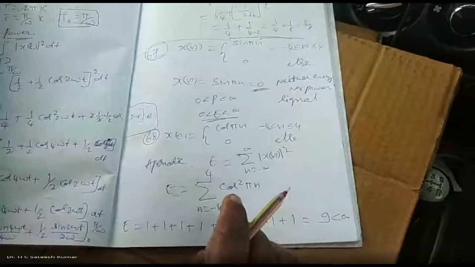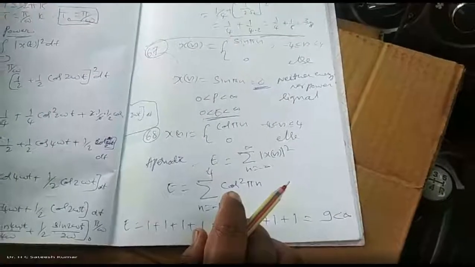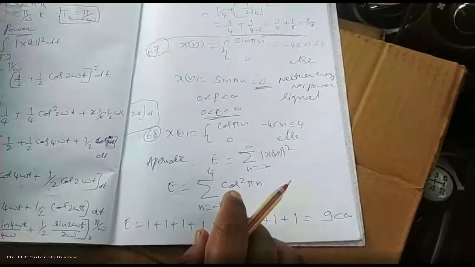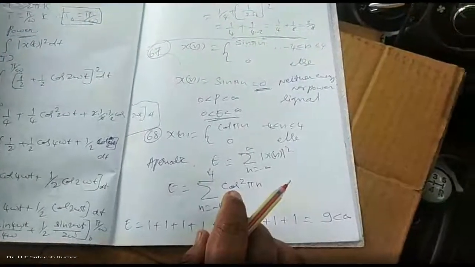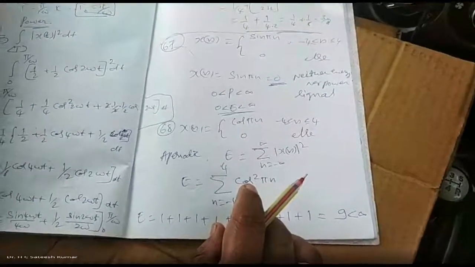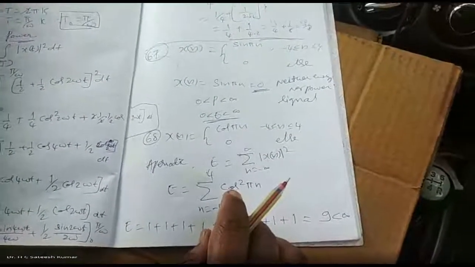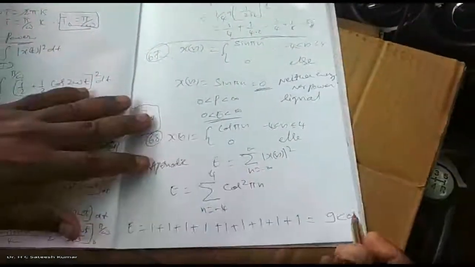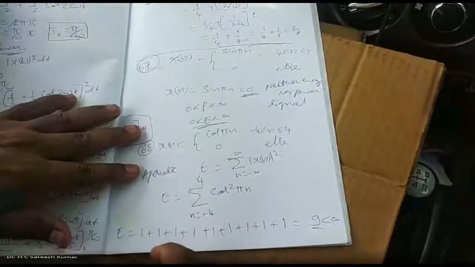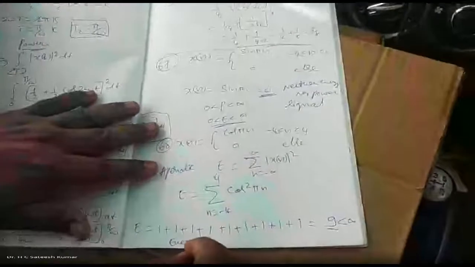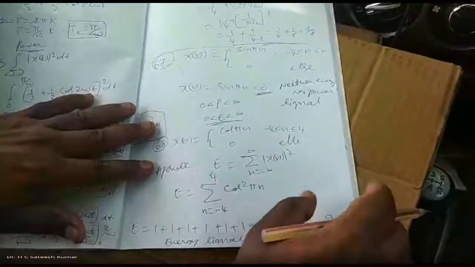Minus 4 to plus 4, you will get 9 values. 1 to 4 is 4 elements, minus 1 to minus 4 you will get 4 elements. 4 plus 4, 8. Plus at 0 we have only one value. So therefore, that value becomes equal to 9, which is less than infinity. Hence, it is an energy signal.